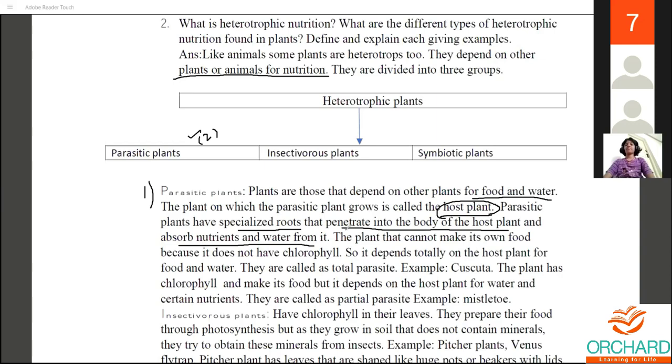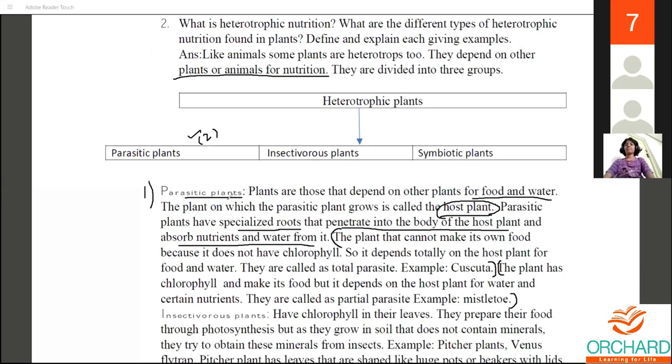you call it a total parasite. Here the example will be given for the total parasite. Followed by that, if the plant has chlorophyll and makes its own food, but depends on the host plant for water and certain nutrients, they are called partial parasites. That example will be mistletoe. So these are the parasitic plants, with their examples.